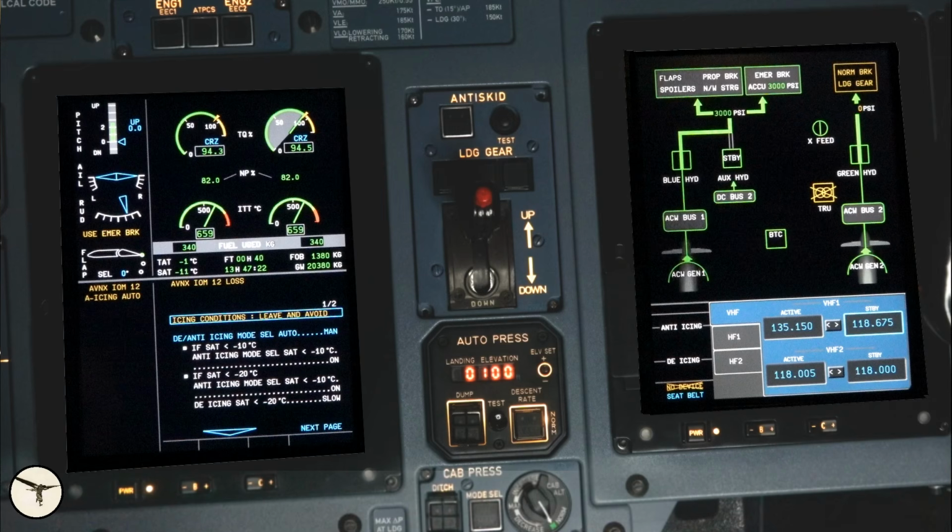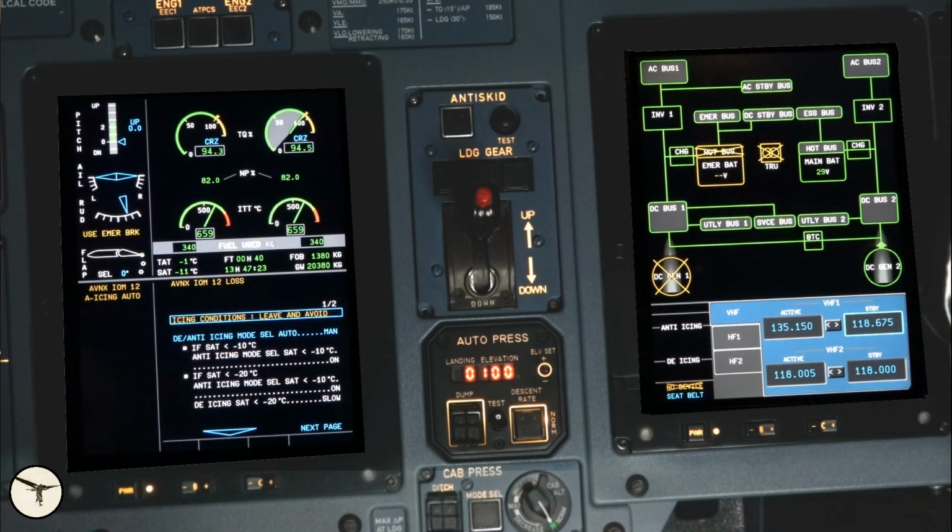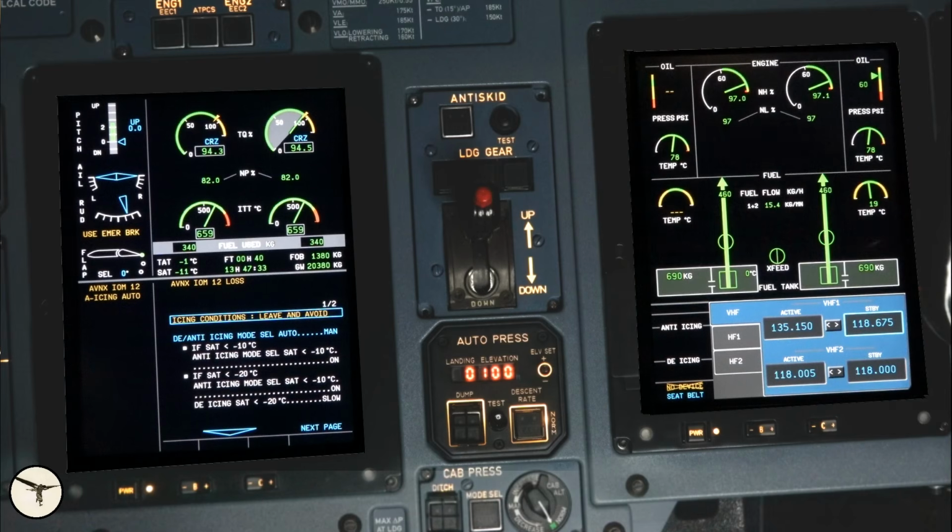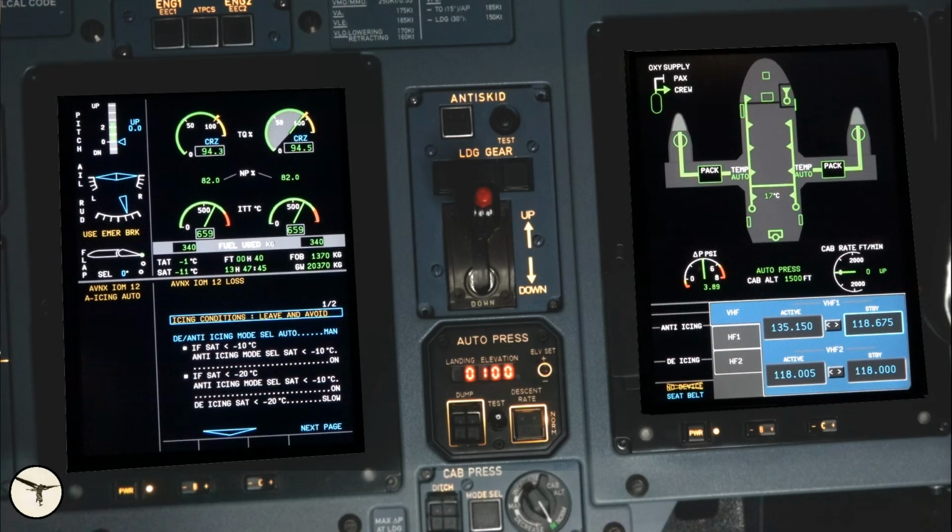Let's check out the other system pages. Main electrical, we lost information about DC generator number 1, the emergency battery, and the TRU. Engine secondary, we have lost engine 1 oil pressure and fuel temperature indications. Cabin page, everything is okay. This is the memo panel, and here we have lost information about the status for the no device sign. Next.